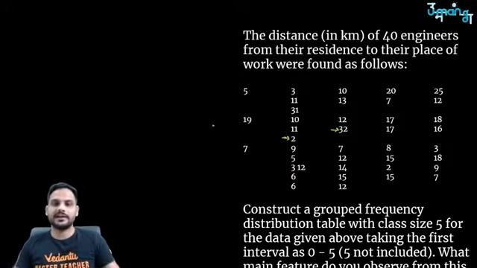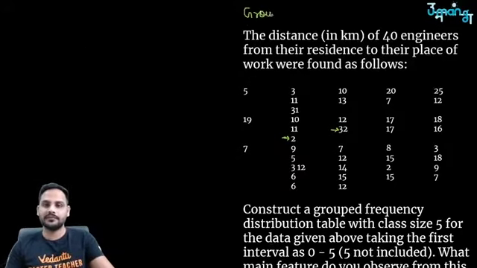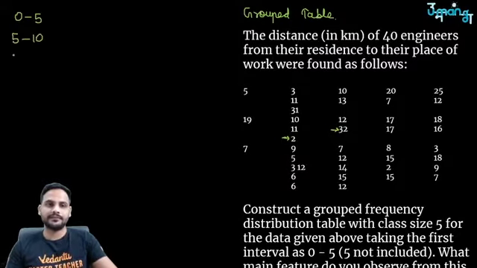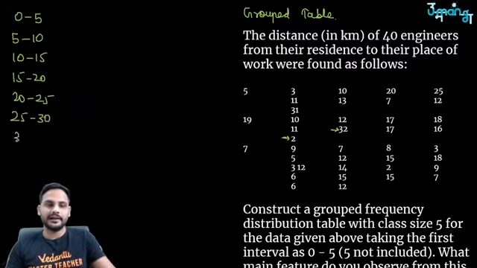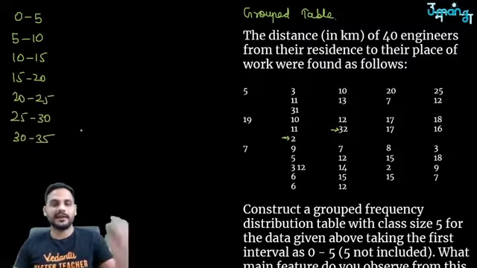So now they are telling me to form a grouped table. The class interval is taken as 0 to 5. I have data up to 32, so the first group I will take as 0 to 5, those who live in the range of 0 to 5. Then 5 to 10, then 10 to 15, then 15 to 20, then 20 to 25, then 25 to 30, and then 30 to 35. Because when I cover up to 35, all the data will be covered, because I know the maximum